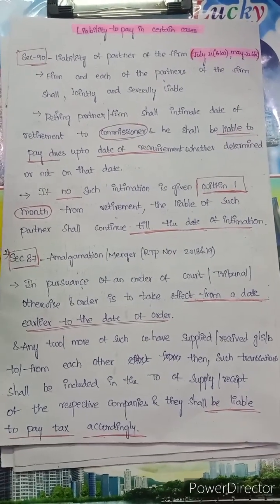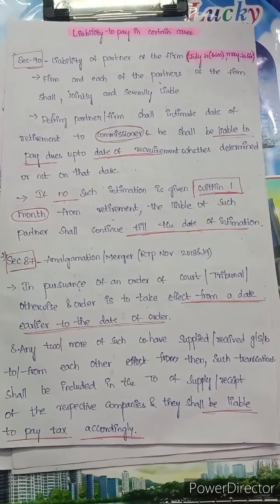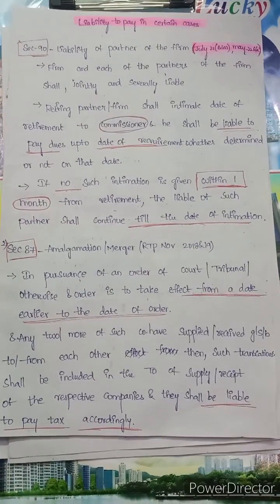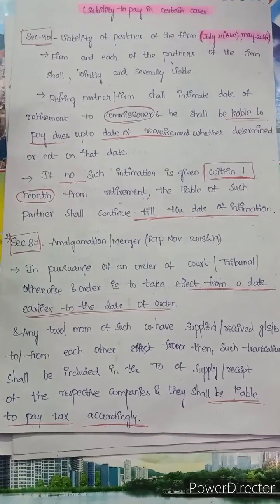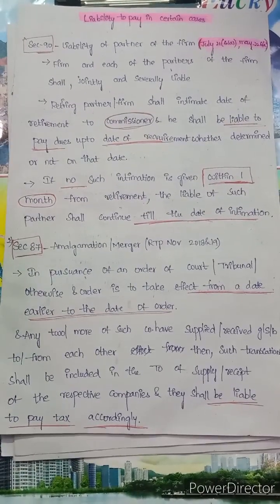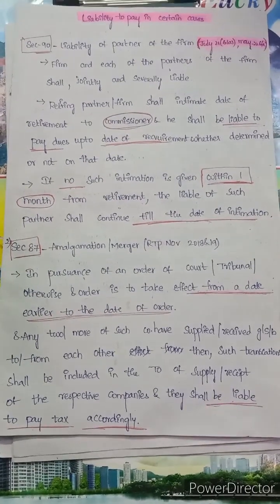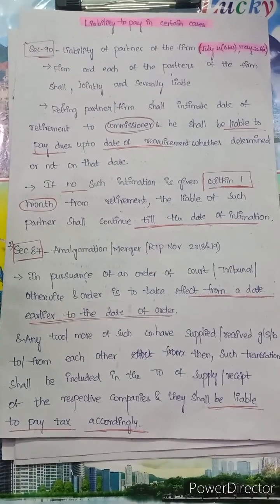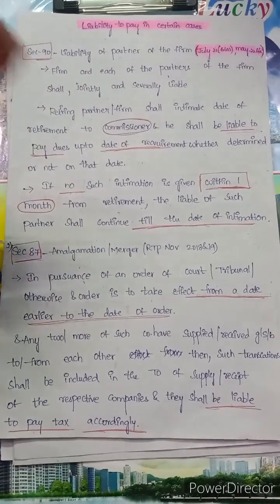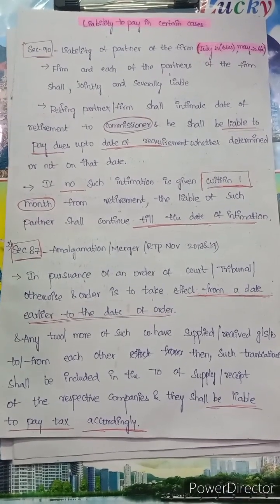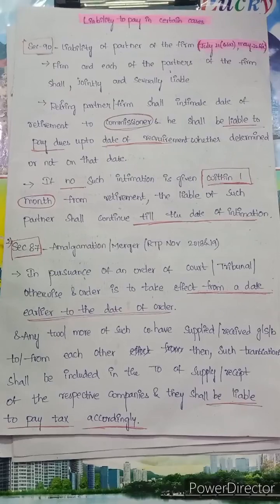If you want, read once. Okay. And this liability of the partner of the firm is joint and several. And one more thing, when the paper is tough and you are able to identify that the question is from this chapter, irrespective of these three, remaining, almost all the liability will be joint and several. You can write this point.